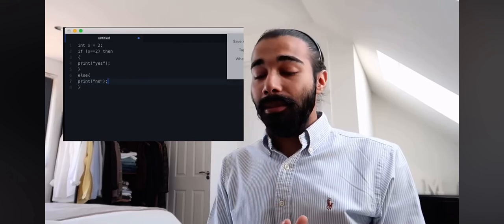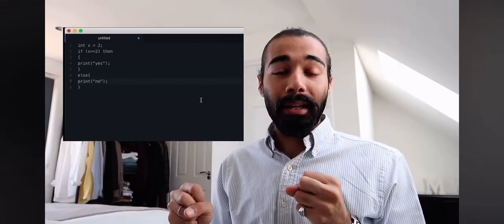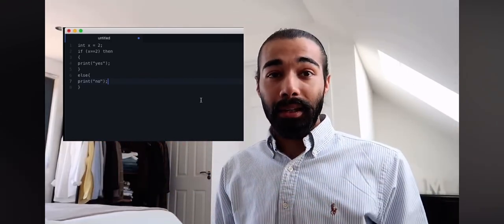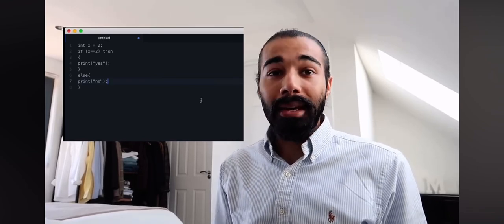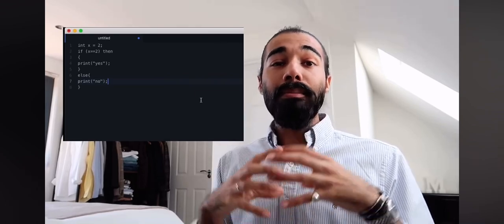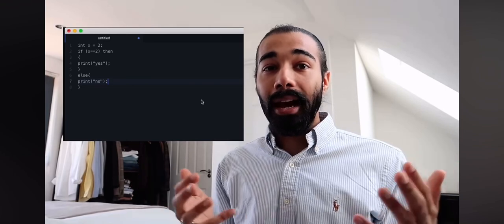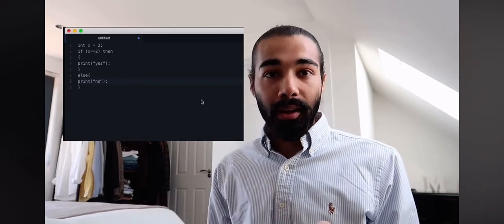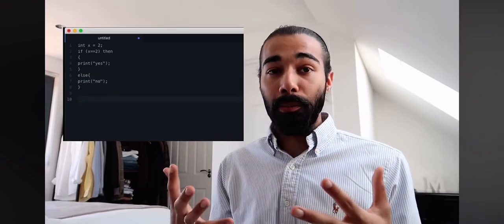So an if-then statement is just one kind of way that we can control the flow of what is happening based on variables that we've created or different things that are happening in the program. Now you might be thinking, this is great, but how does this help me make an application? These small things can be built up to create more complex programs. Later on, we're going to be looking at how we can create a program that will check whether a number is divisible by another number. And it's really important to have these if clauses to help us with that.